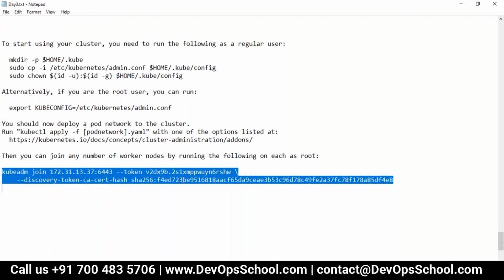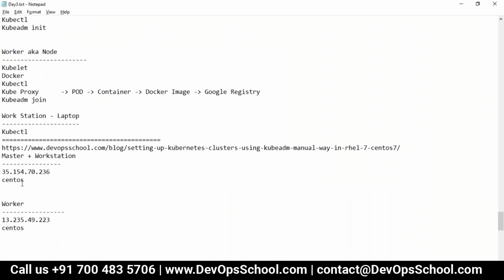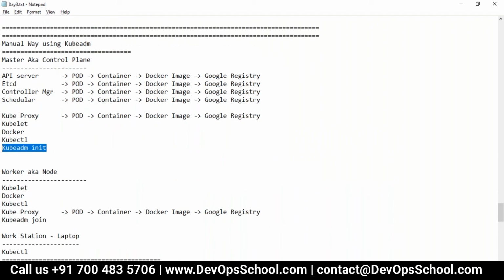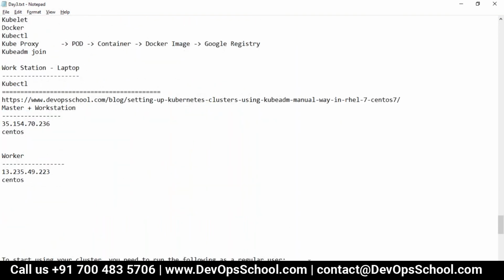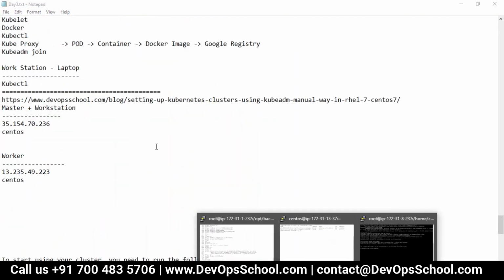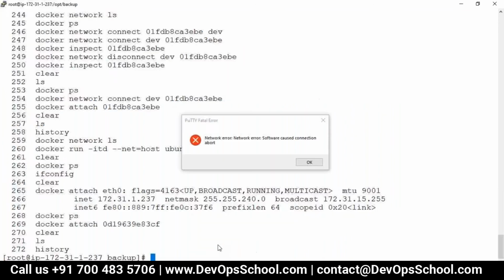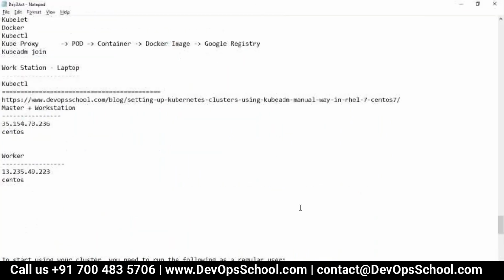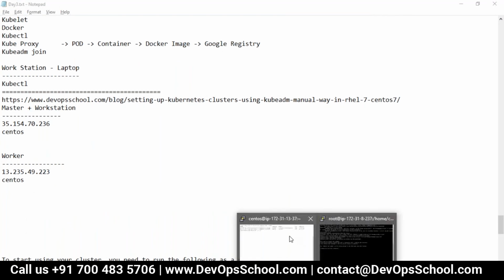This you have to run in the worker. Remember I said very clearly, sir, init you need to run in the master, join you need to run in the worker. Very simple. So if 2 masters, 3 masters, then that's a different concept, sir. I'm not adding that right now. We'll discuss at the end of it, because for that we need a little bit of experience working with the containers and cluster.